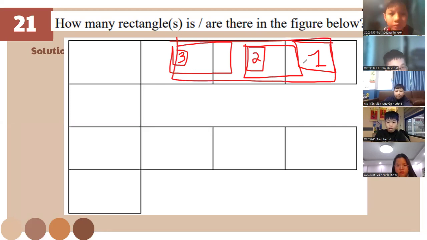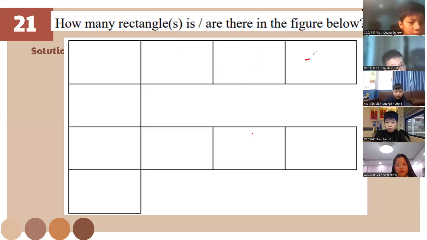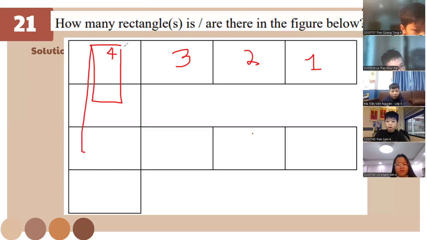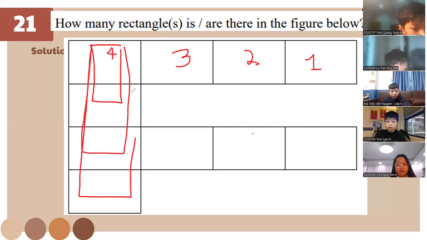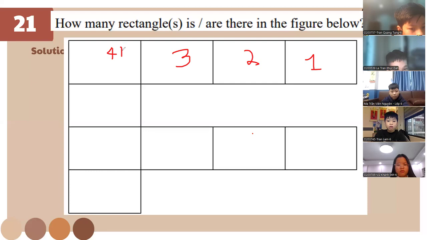So we have 1 here, box 1, 2 and 3. So for this, it's going to be 4, right? Yes. But of course, we need to count what's on the bottom. There's more on the bottom: 1, 2, and 3. Okay, so that's why we add 3. 4 plus 3, so this becomes 7.